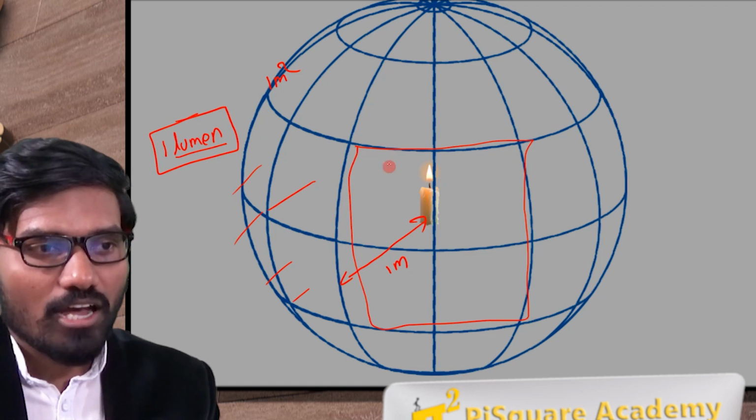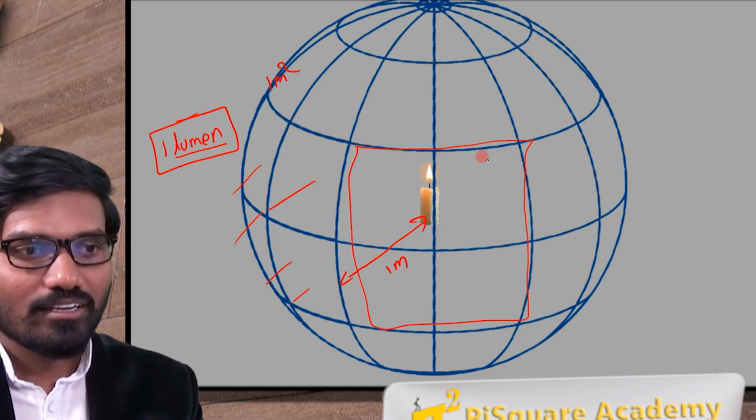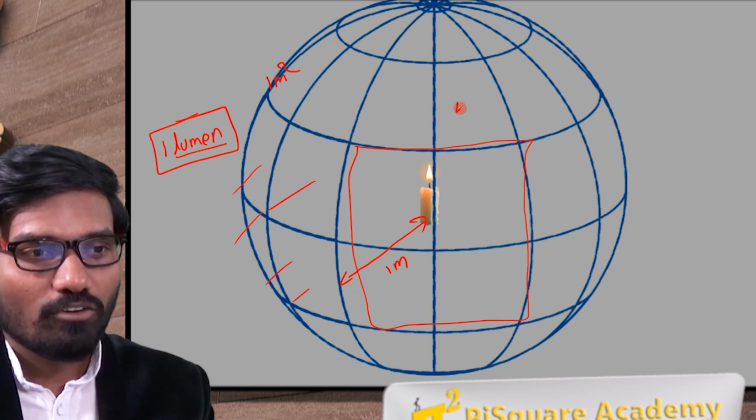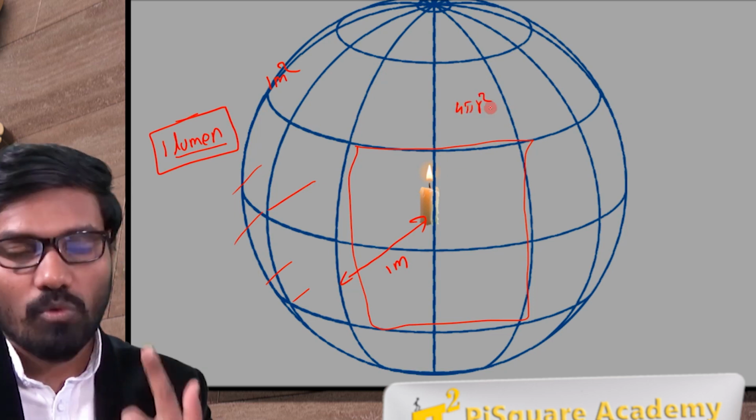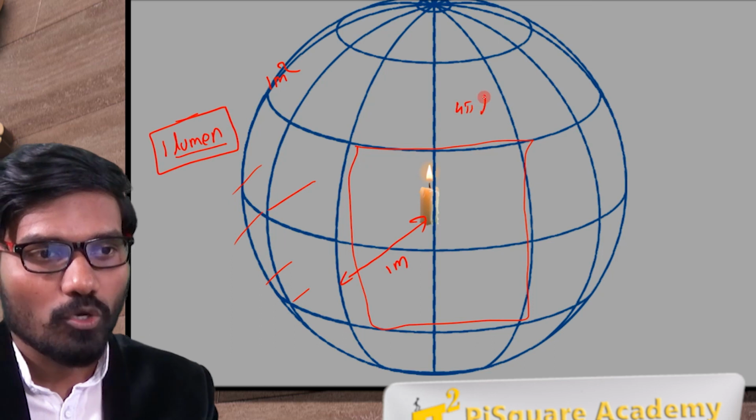Likewise, how many lumens will there be? The surface area is 4 pi r square, and r is equal to 1. So 4 pi lumen.